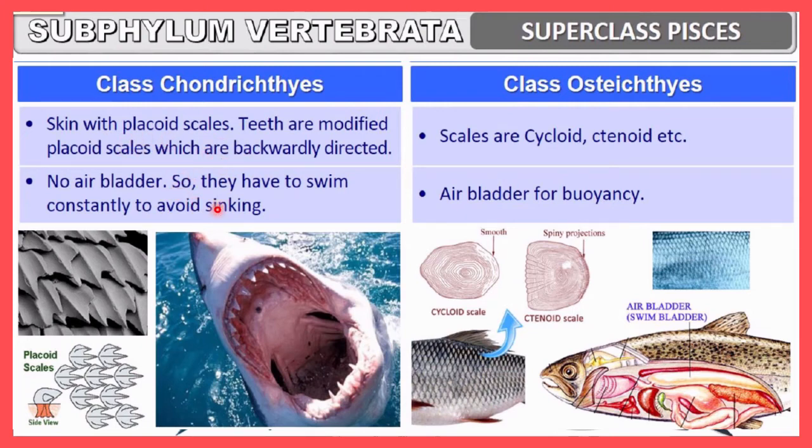One other very important difference is that no air bladder is found in Chondrichthyes. The air bladder is totally absent. That is a disadvantage for this organism: they must swim constantly because of the absence of an air bladder, otherwise they may sink to the bottom. To avoid sinking, they must constantly swim.